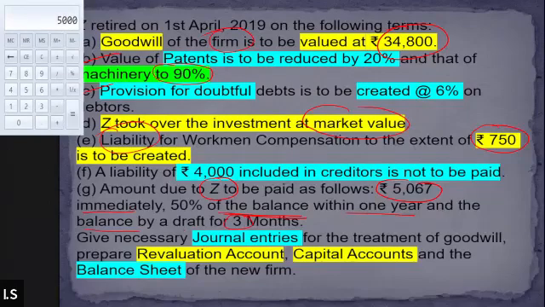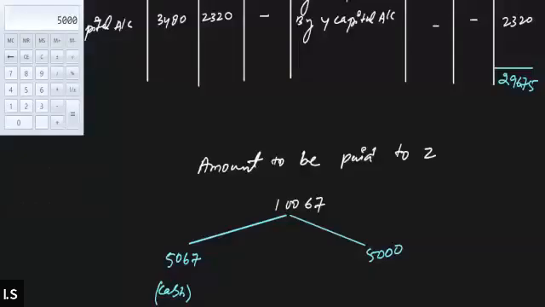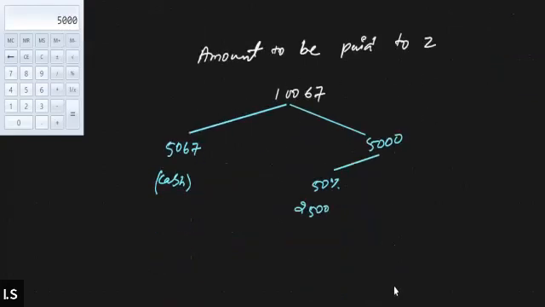50% of the balance amount we need to pay in 1 year, and 50% needs to be paid through a draft. So out of 5,000, 50% of it will be how much? 2,500 needs to be paid in 1 year. That means it will be considered as a loan. We owe this towards Z. We need to pay this after a 1 year period, a loan for 1 year, and the remaining 50% has to be paid through a draft within 3 months.